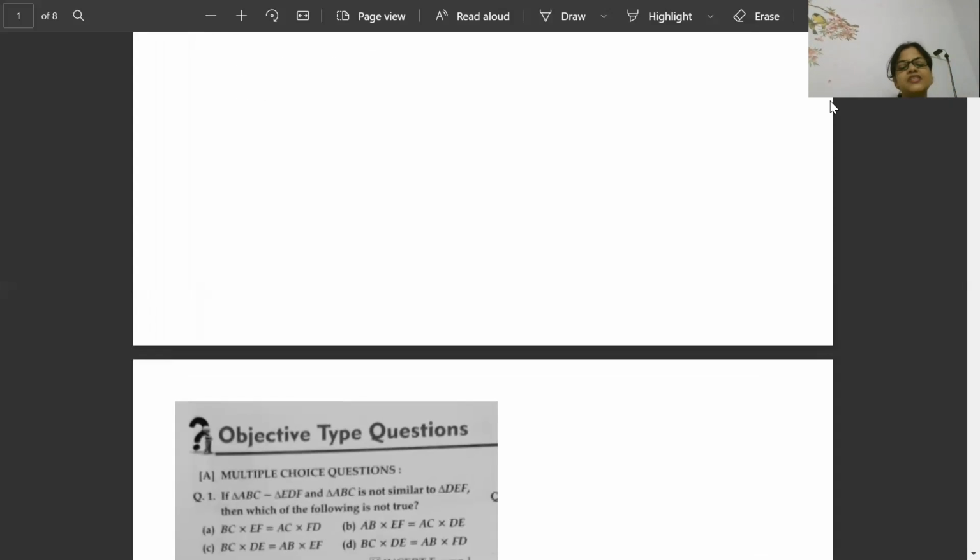In triangles ABC and EDF, triangle ABC is not similar to triangle DEF, then which of the following is not true? It is not similar to DEF. In exam, if these types of questions come, I want you to answer very cleverly.